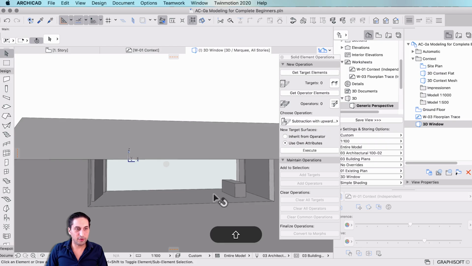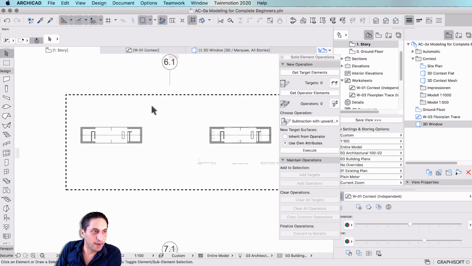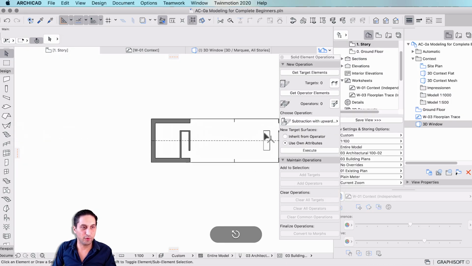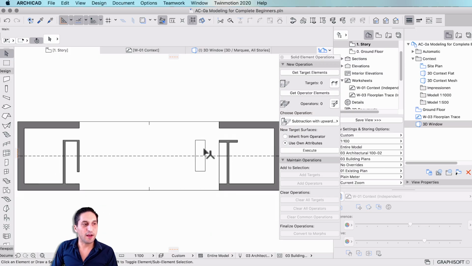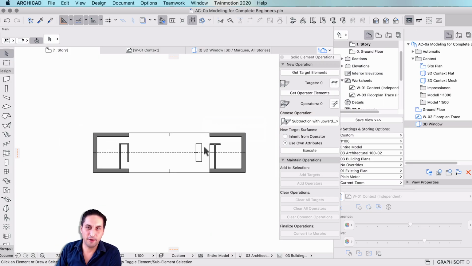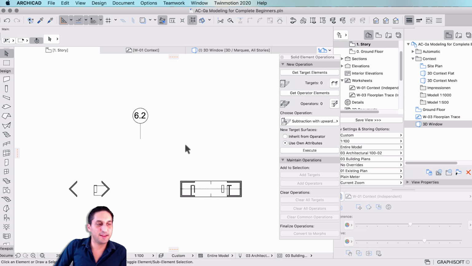Now that we have it, this is to show you that you can generate 3D objects and 3D elements inside of your 3D model, also by having them reflect in the floor plans as well. A very simple way, without having to use complex objects from the library. Now we can move on to the second exercise, which is export the STL.